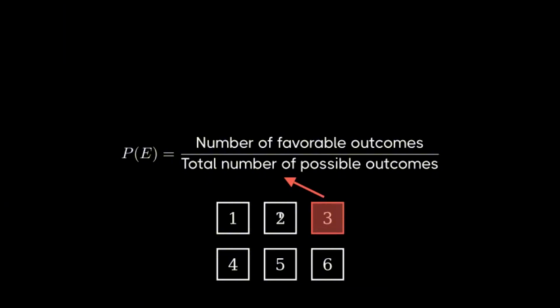Looking at our die, there is only one way to roll a 3, since only one face of the die has the number 3 on it. So our number of favorable outcomes is 1.